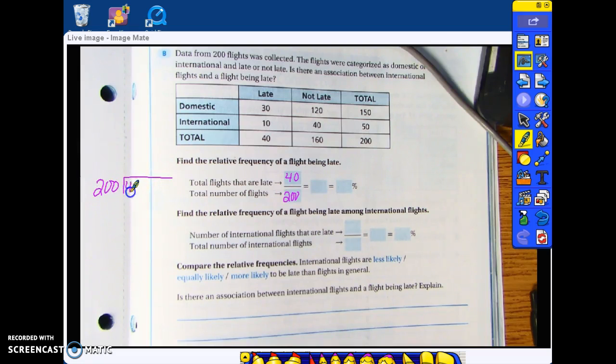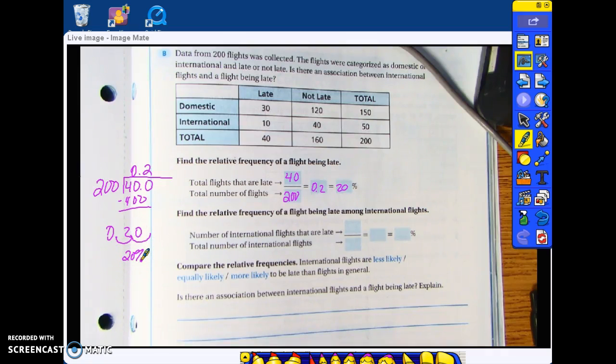Your top number goes inside your house. 200 cannot go into 40, so we add a 0. And we see that 200 will go into 400 2 times. So this is 2/10 or 20%. Remember, to turn a decimal into a percentage, you carry your decimal to the right 2 places, and that's your percentage.